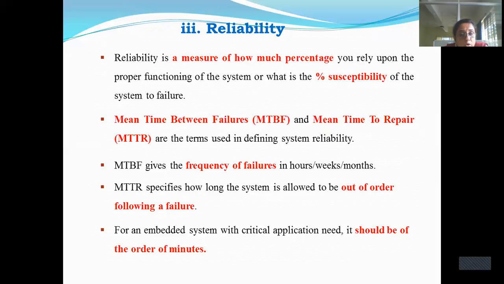So this documentation should be given for the embedded system when it is designed. After 1 year, this component has to be replaced, so the percentage of failure should be mentioned with respect to the embedded system.